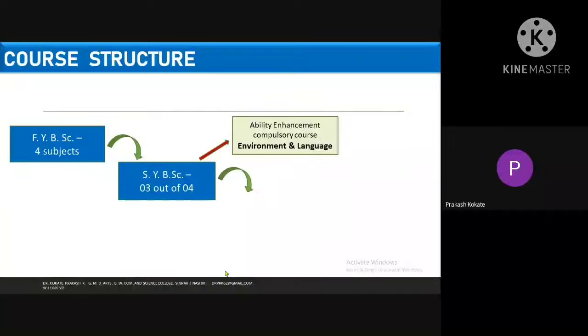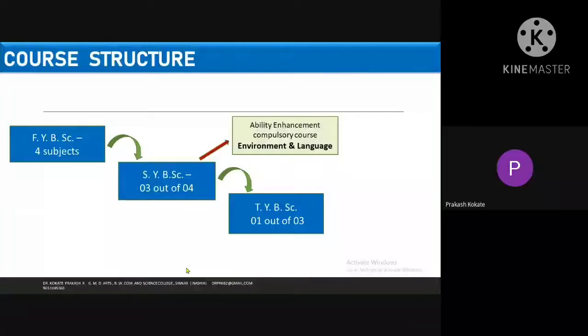Otherwise, if we never complete these courses, environmental and language, that ability enhancement compulsory courses, you will not get the degree in Pune University. Now, when we enter into TYBSc, when the student goes to TYBSc third year, it has choice